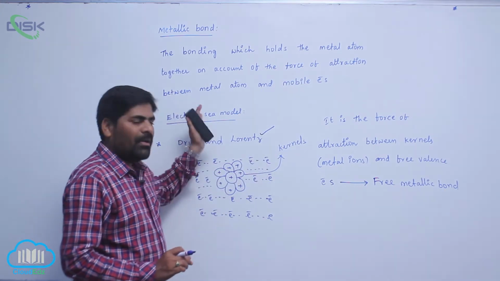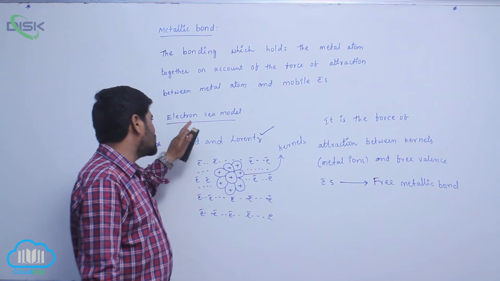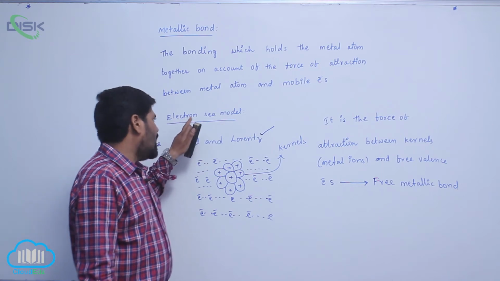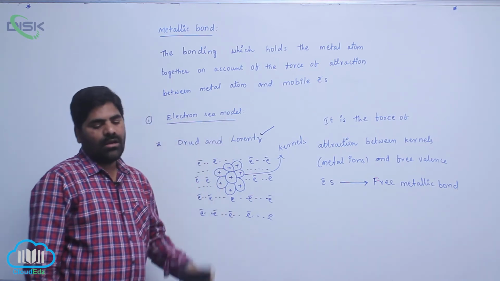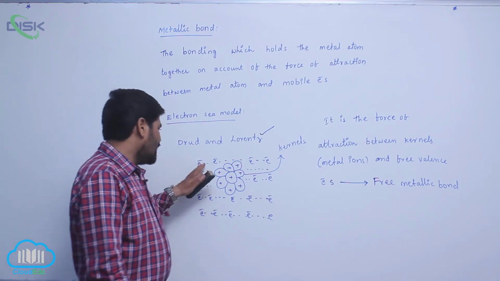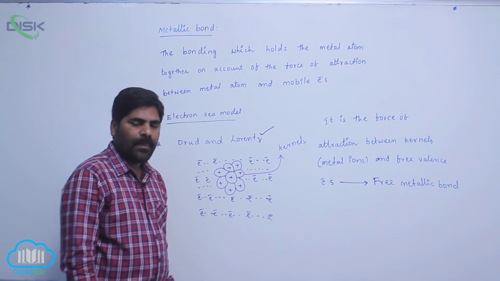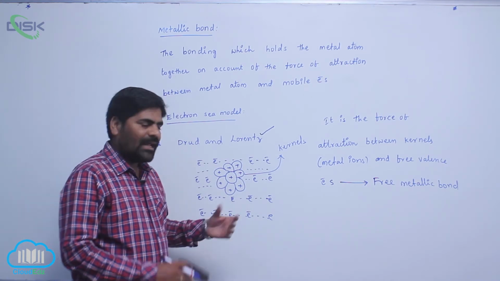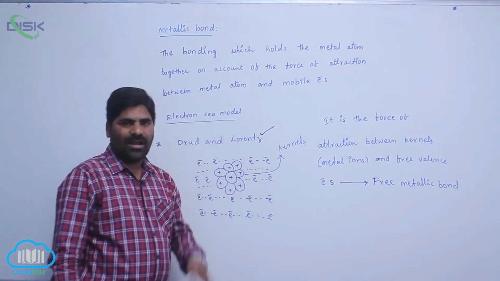known as which bond? Metallic bond. According to which theory? Electron sea model. Which model? Electron sea model. Means valence electrons are attracted by metal atoms to form kernels.